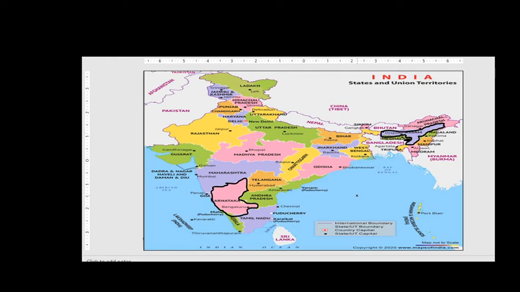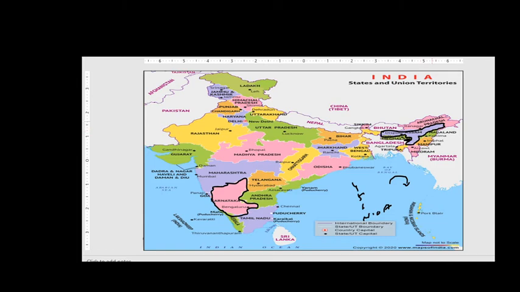So what are the borders in clockwise direction, right? So this is the clockwise direction. How many bordering states are located surrounding Assam, friends, right? So the options are 4, 5, 6 and none of the above. So your time starts now. Please do pause the video and try to attempt the question, friends, right?